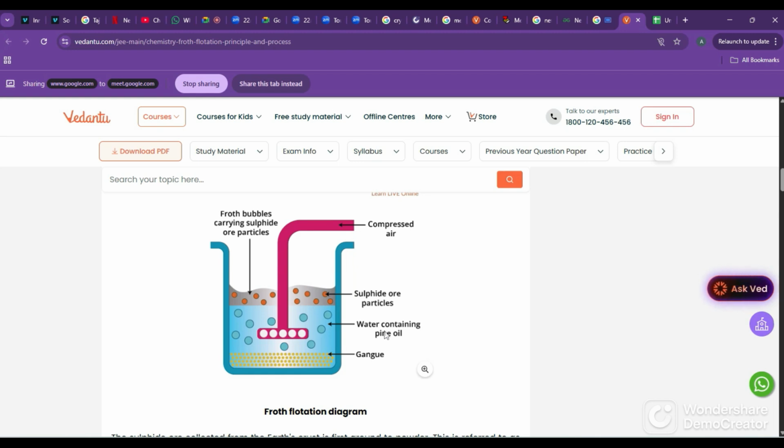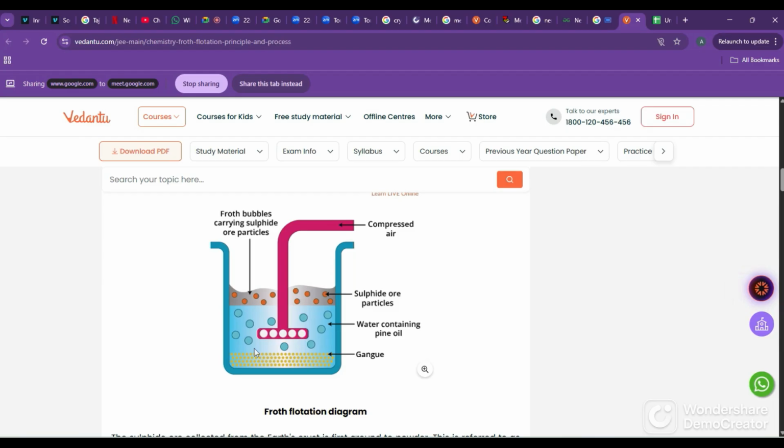So it is powdered, all of them powdered together. We have a mixture of galena ore, powdered sand, mud, everything together. That powder is poured into this tank.